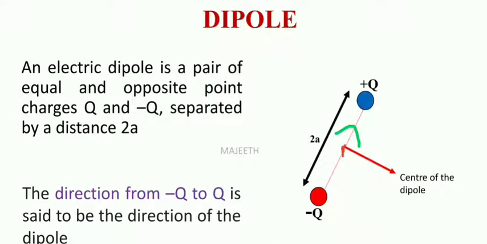So dipole is equal and opposite charges separated by a small distance. And always the direction of dipole is from negative to positive. That's why I have put a green arrow mark in the positive direction. It starts from the negative charge and ends at positive. So negative to positive direction.